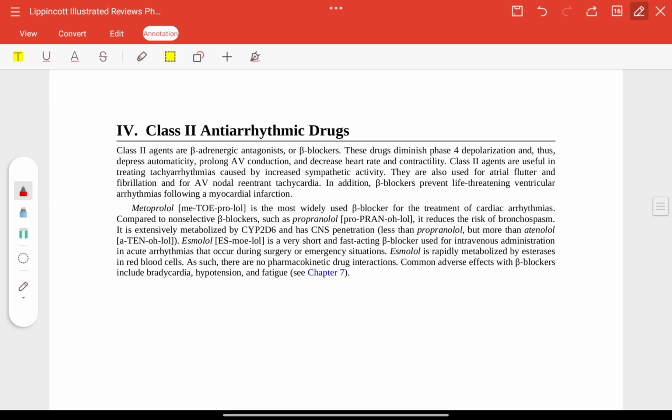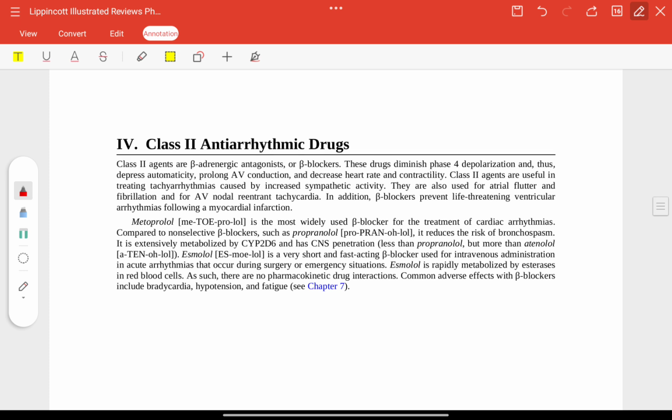Now, class 2 antiarrhythmic drugs. Class 2 are beta-adrenergic antagonists or beta blockers. These drugs diminish phase 4 depolarization and depress automaticity, prolong AV conduction, and decrease heart rate and contractility. They are useful in treating tachyarrhythmias caused by increased sympathetic activity. They are also used for atrial flutter and fibrillation and for AV nodal reentrant tachycardia.